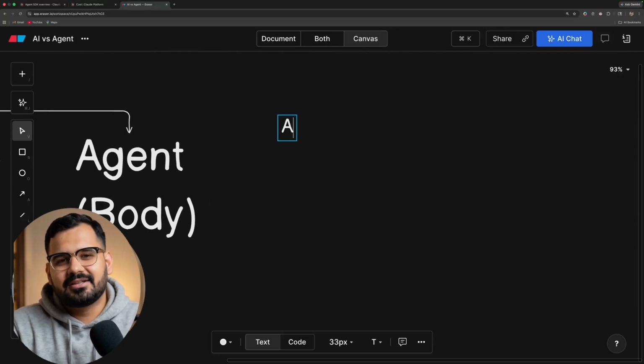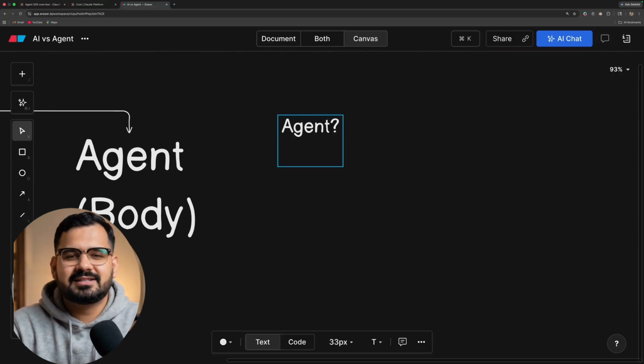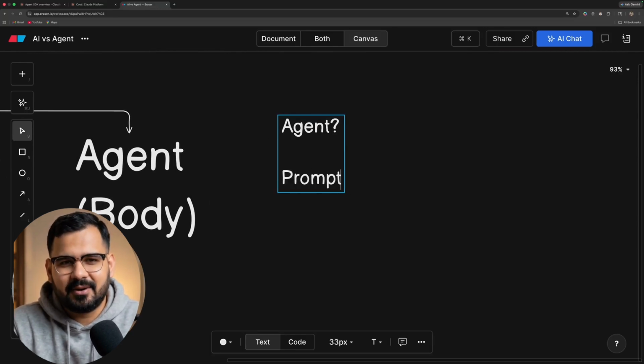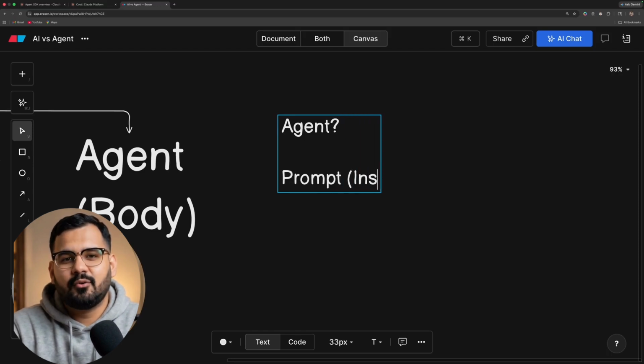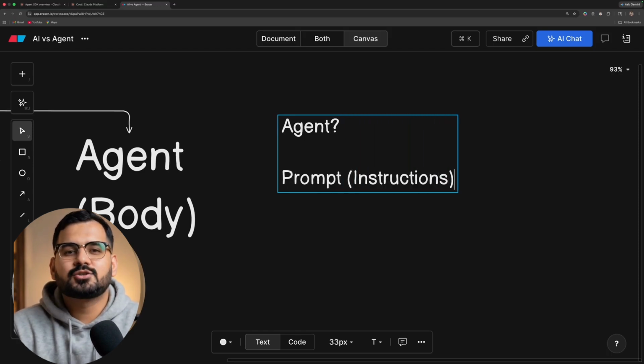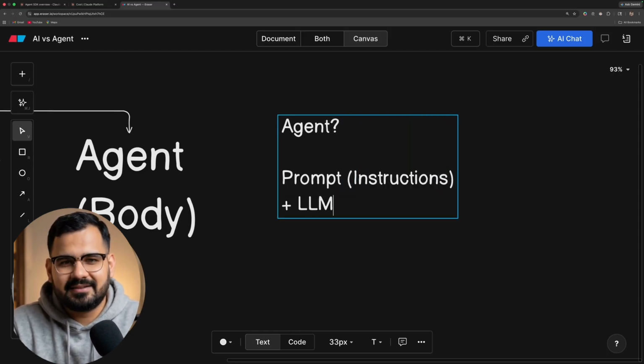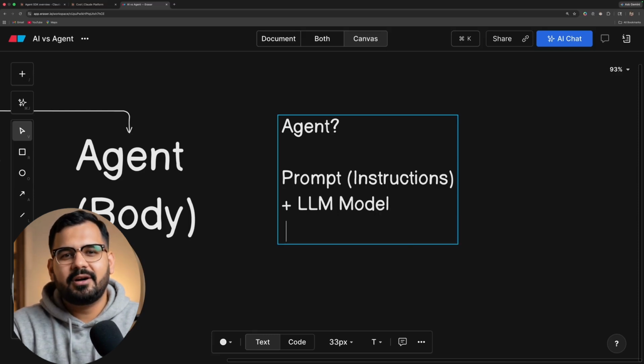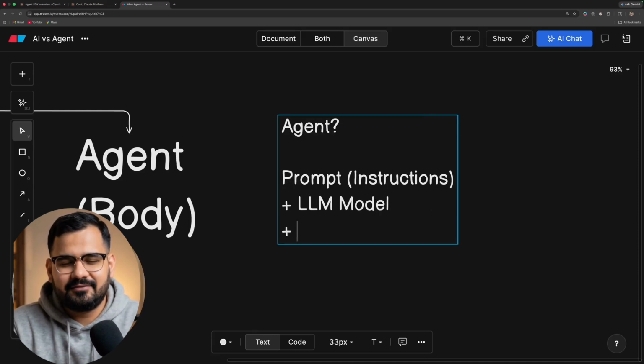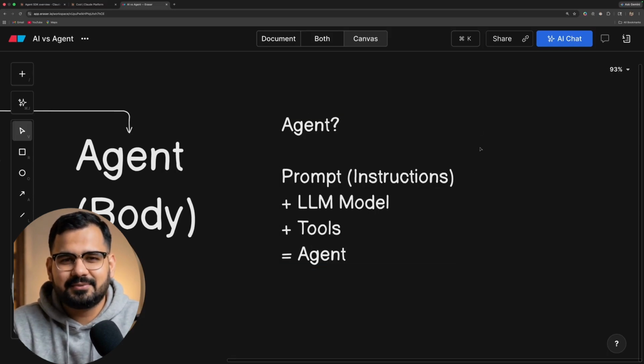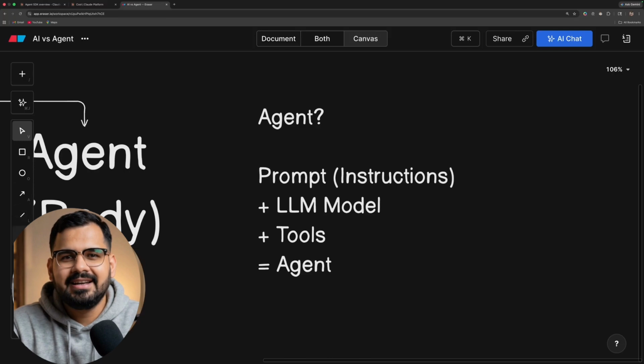If I have to give you an example of what an agent is, inside an agent you have, first, a custom prompt, which you also call custom instructions, plus you have an LLM model, and on top of it, you have the tools. So what is this called? This equals an agent. So this is your agent, basically.